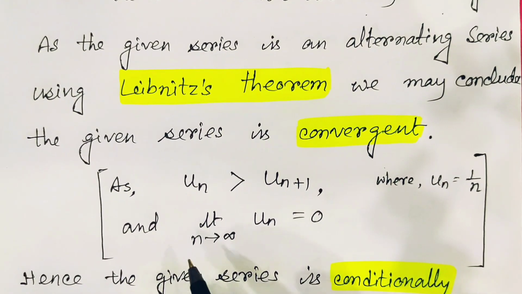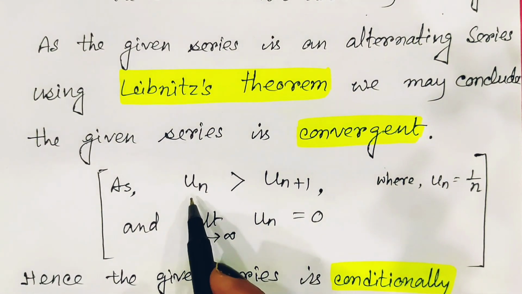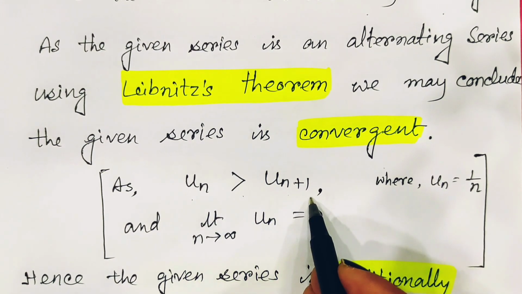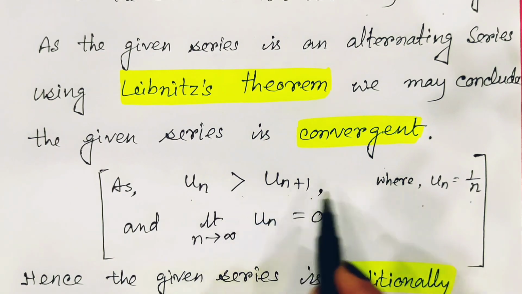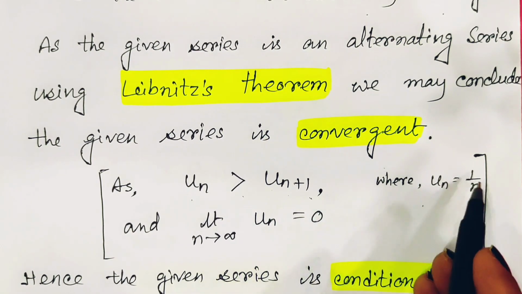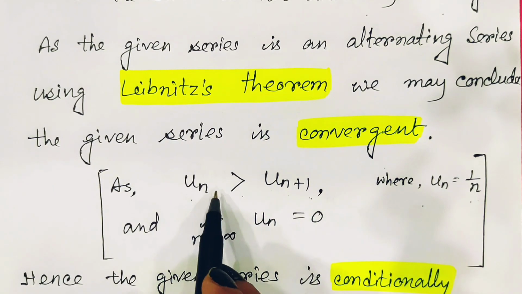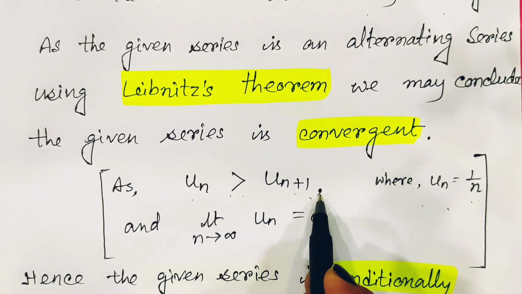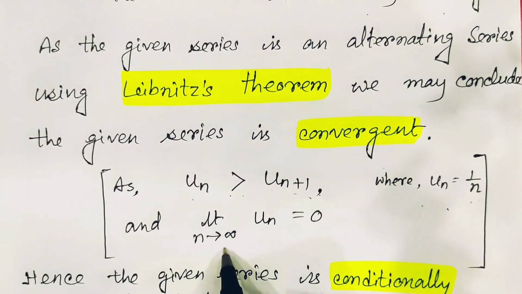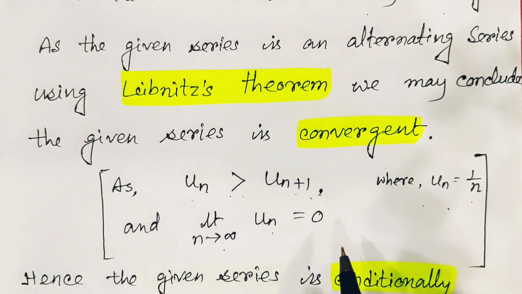For the Leibniz test, at first we verify whether un is greater than un+1 or not. Here our un is 1 upon n. Definitely un+1 is 1 by n+1, from where we can say that un is greater than un+1. And when we take the limit n tends to infinity of un, this value is 0.